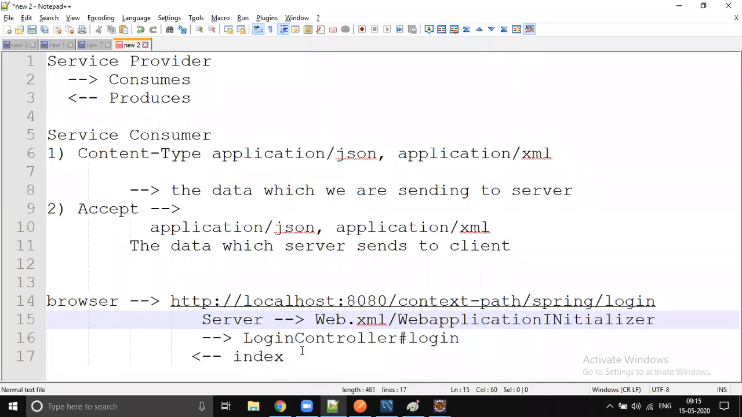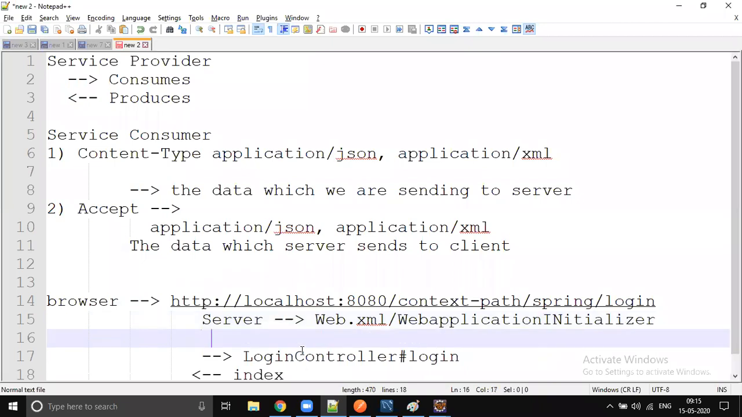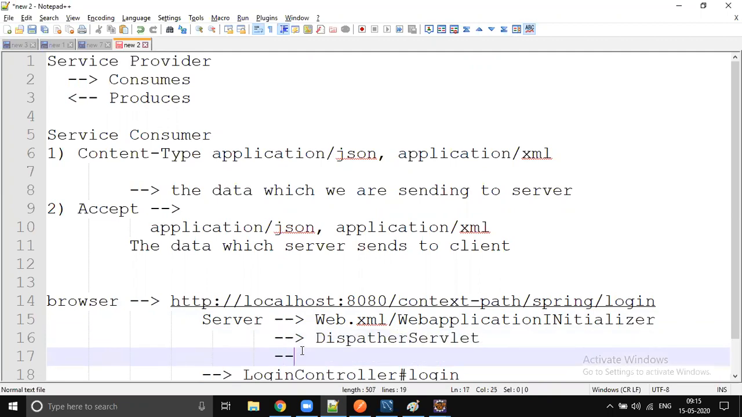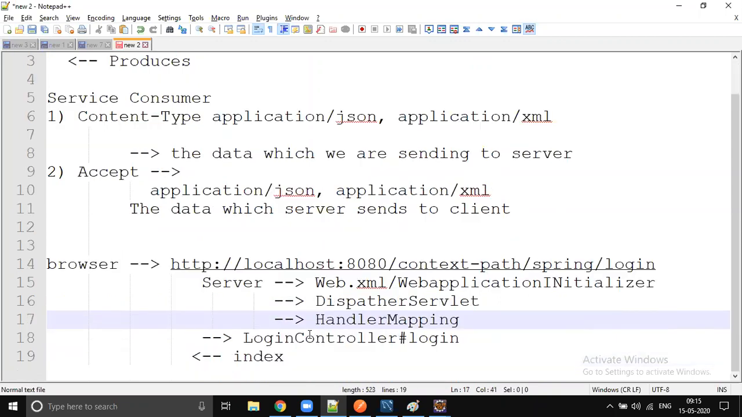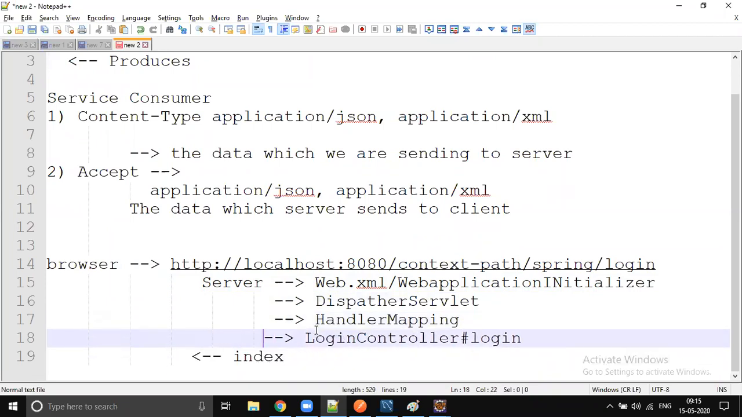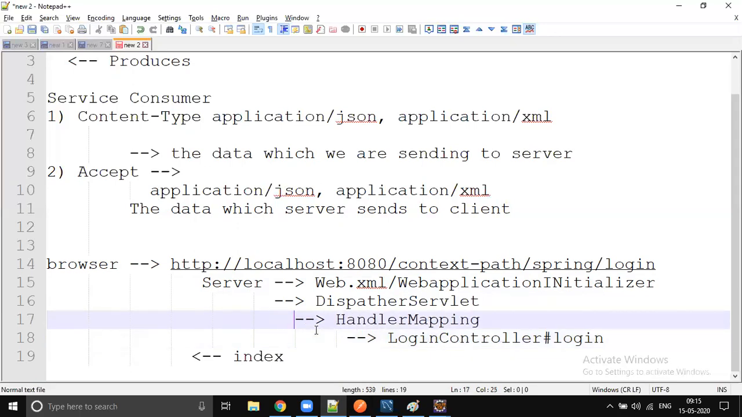Okay, web application initializer. From there it will identify the dispatcher servlet mapping and go and execute the dispatcher servlet. Internally, the dispatcher servlet takes help from handler mapping. This handler mapping will say, hey, can you go and execute the login controller, or the login method?